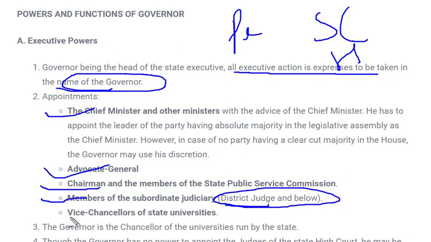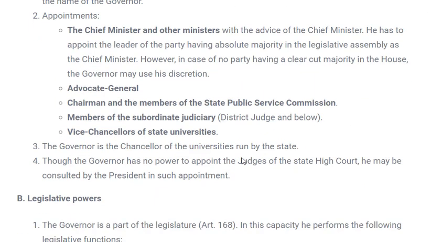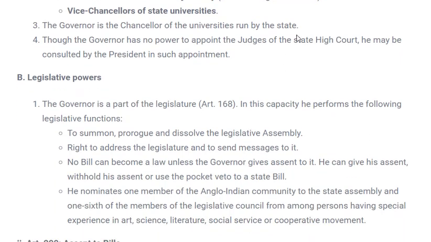Next is vice chancellor of state universities. So any universities running under aiding of states or funded by state, governor has to appoint the vice chancellor of that university, whereas the chancellor, governor himself, is considered as chancellor of those universities run by state. So these are the executive power of governor.